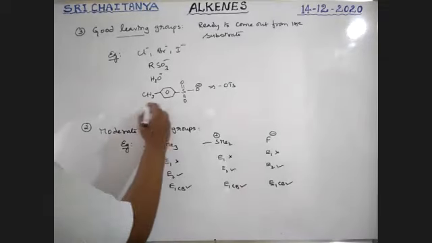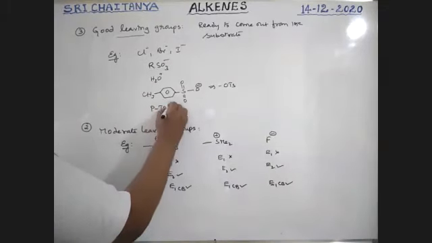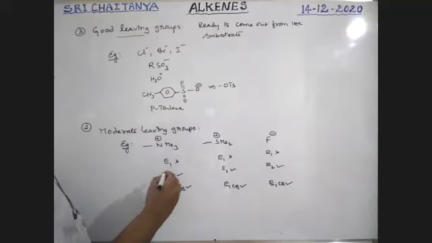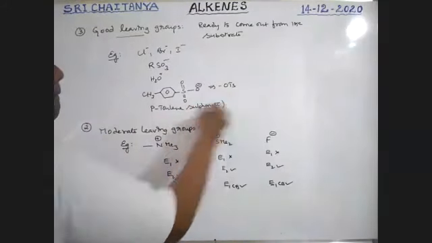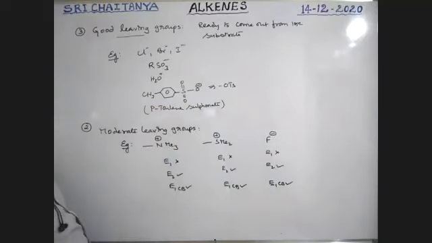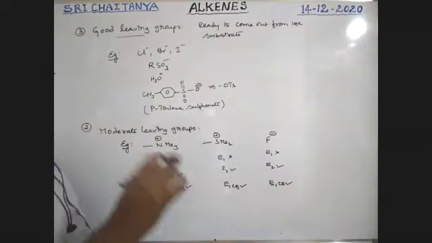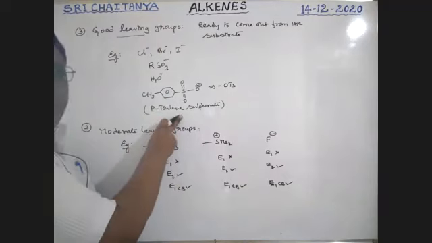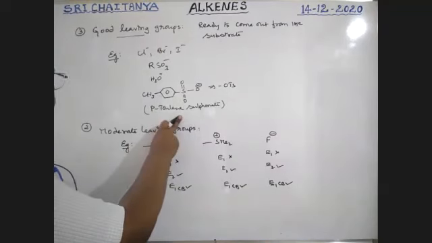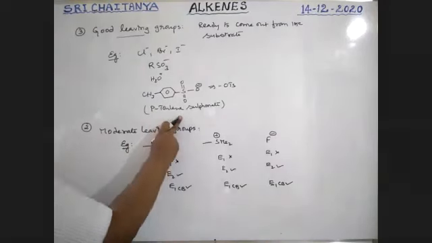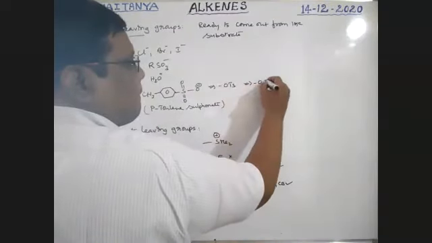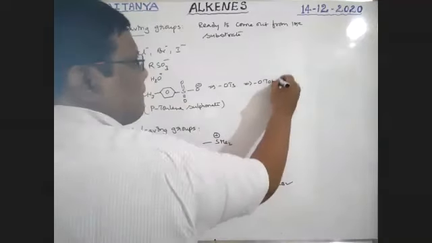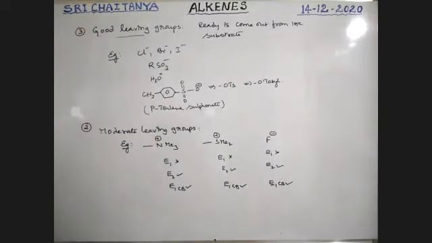That is nothing but para-toluenesulfonate, which is nothing but a tosyl group. Among all these groups, this is the best leaving group, boys. So OTs, nothing but O-tosyl, is the best leaving group.